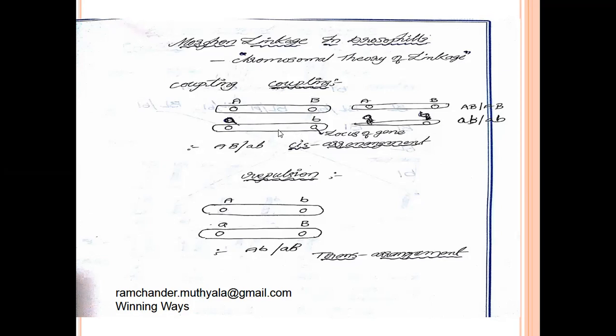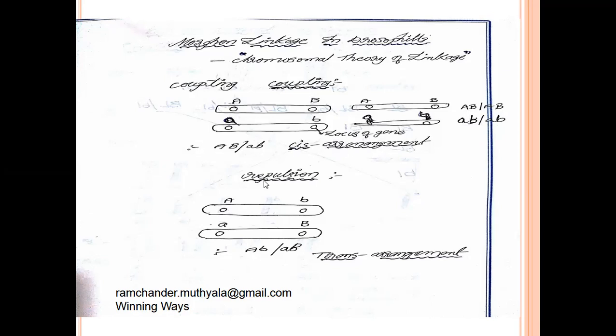In this coupling linkage, the genes are arranged as dominant genes capital A, B / capital AB, and recessive genes small ab / small ab. This arrangement of genes is called cis arrangement of linkage.